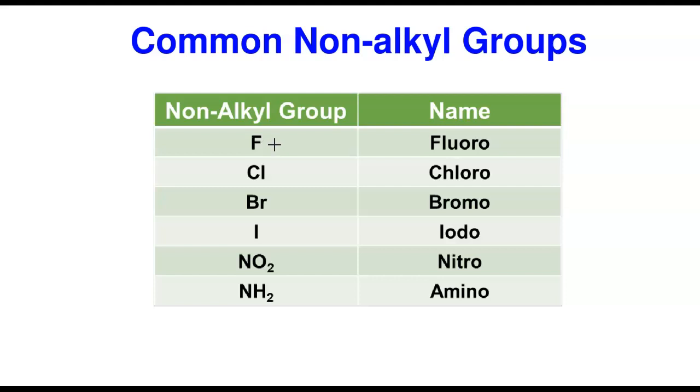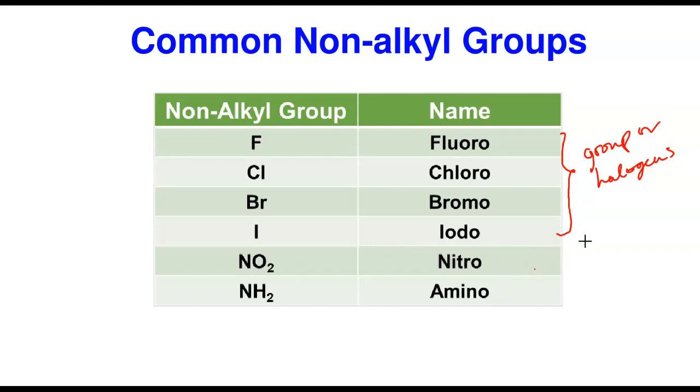When you see fluorine attached, it becomes fluoro. Chlorine is chloro, bromine is bromo, iodine is iodo. All these guys are the halogens, group 7. They form common attachments. And then the other two, the nitro and the amino.